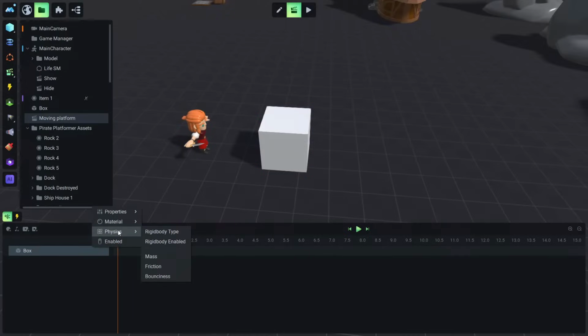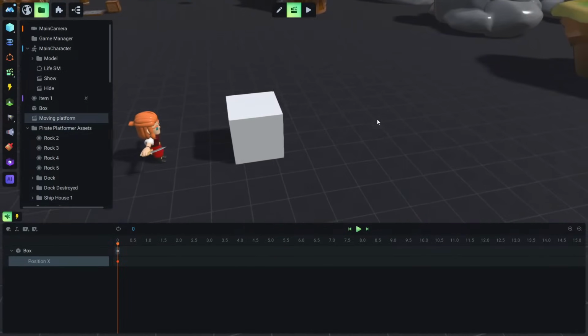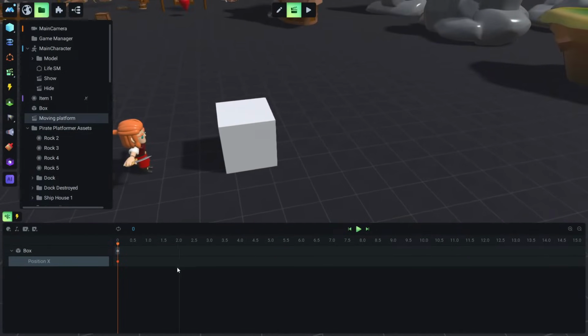Let's go back, and we can also animate the physics. So we can have a kinematic object and convert it into a dynamic through the animation, or change the mass and the friction of the bounciness, or we can even enable or disable this cube. For now let's animate the position X. So when we import this position X in our timeline, we will see a keyframe is placed here.